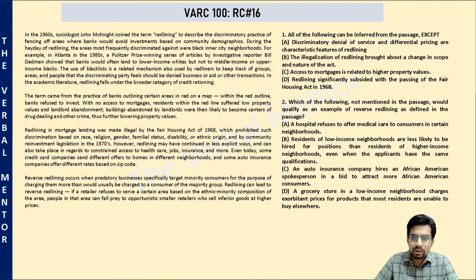Question number 1. All of the following can be inferred from the passage except, option A, discriminatory denial of service and differential pricing are characteristic features of redlining. The entire passage talks about discriminatory denial of service. Yes. In the first paragraph itself, author has made it clear. They denied service. They did not lend money.